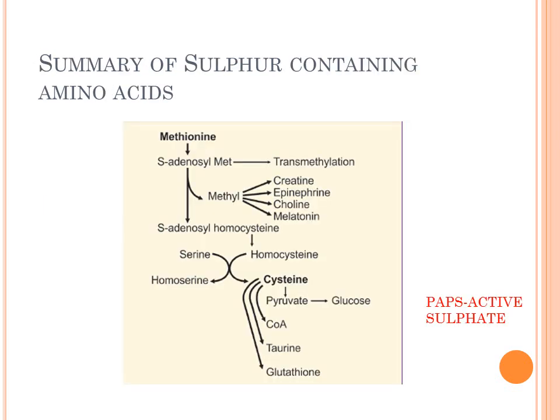So this is the summary of the sulfur containing amino acids. The carry home points are: in metabolism of methionine, you must remember what is transmethylation, how S-adenosylmethionine is being synthesized, how it is being utilized, what is the significance of homocysteine, and what are homocystinurias. And in cysteine, the cystinuria, cystinosis, as well as what is the active form of sulfate. This is a common question in the viva. So that's all about the sulfur containing amino acids.